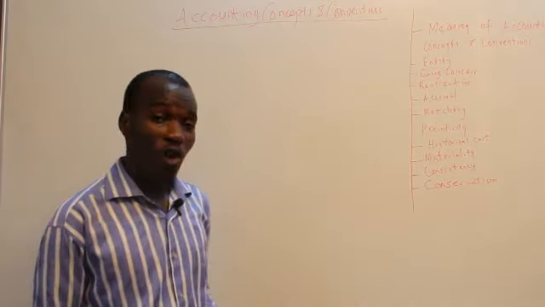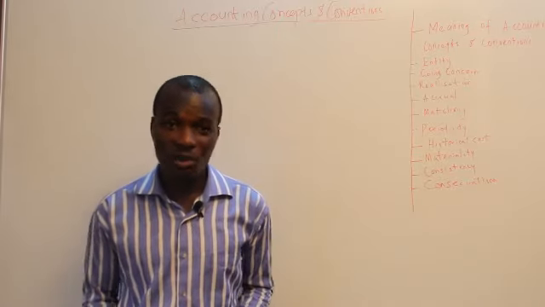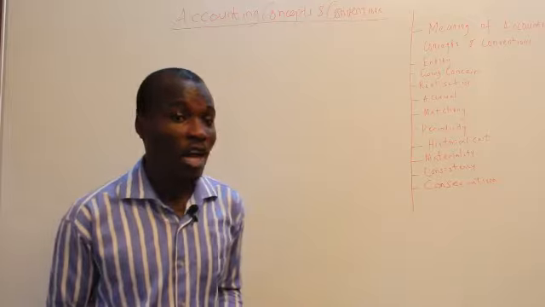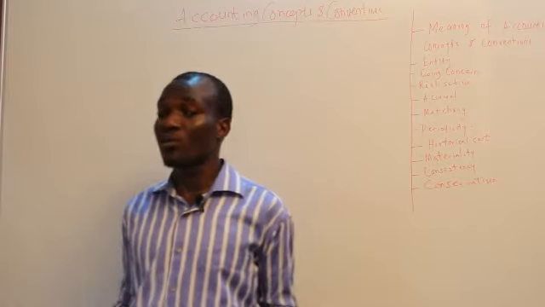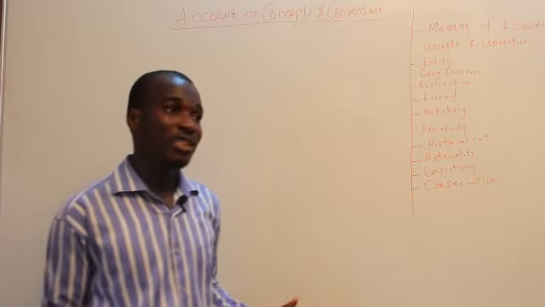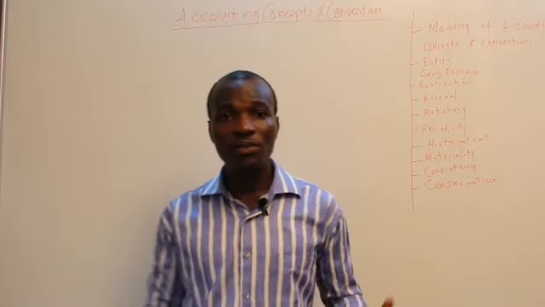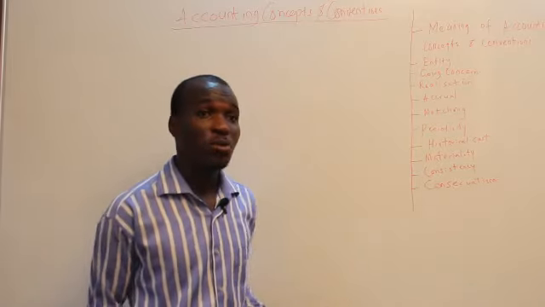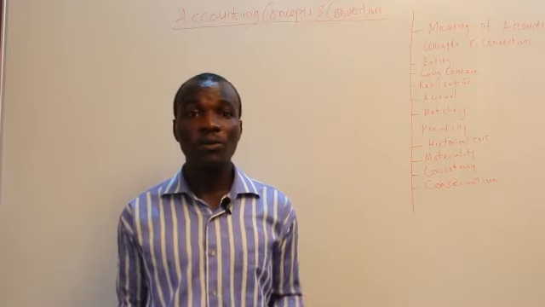But in the case of a sole proprietorship, the business is the same as the owner in the face of the law. But as an accountant, irrespective of the type of business, whether it's a limited liability company or a sole proprietorship, we always assume that the business is different from the owner or the proprietor of the business. If it is a sole proprietorship, we assume that the owner is different from the business.